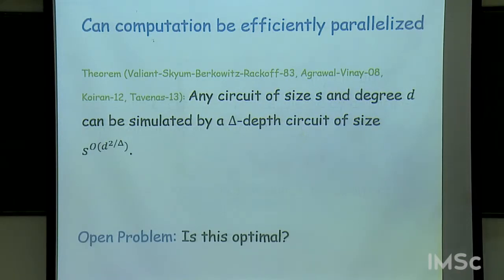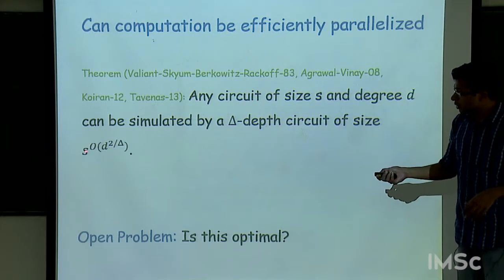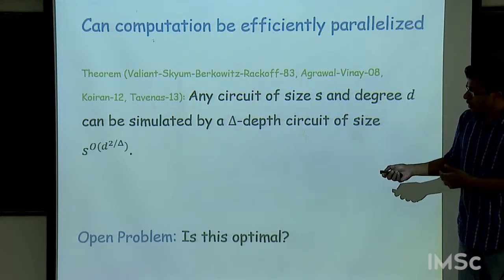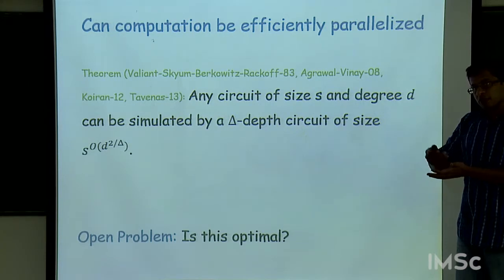So on the upper bound side, a bunch of recent results investigated this further, and they essentially showed that you can do it with the new circuit having size s to the d to the 2 over delta. So in particular, you can reduce the depth to 4, and the size of the circuit will blow up from s to the square root d.